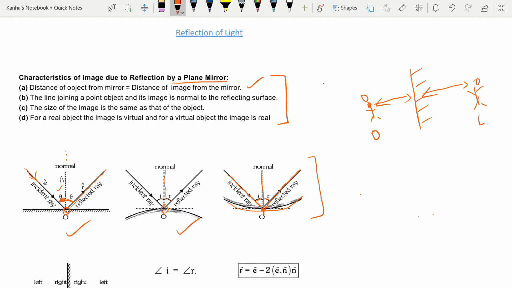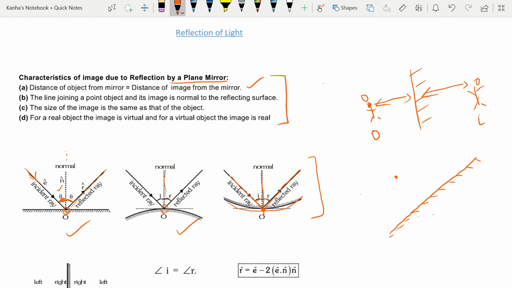Next, the line joining a point object and its image is normal to the reflecting surface. So this is my reflecting surface and this is my point. Then my image is somewhere here, and these are at 90 degrees. I can have another condition: for example, my point is here but my plane is like this.